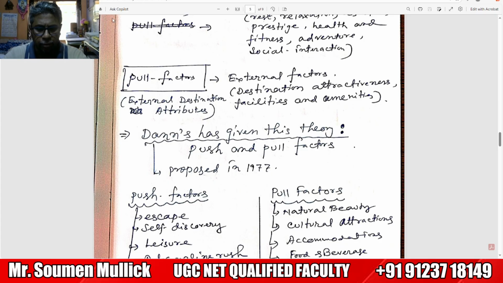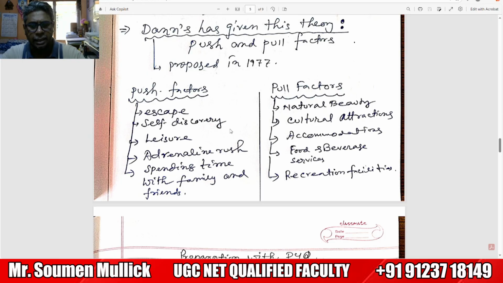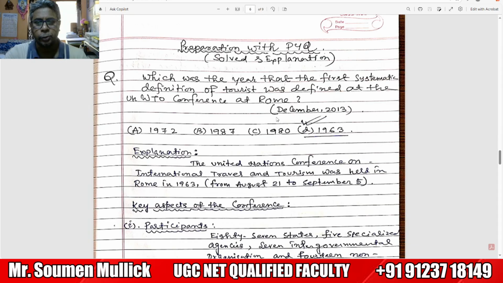So what are the push factors? The push factors are based on escape, self discovery, leisure activity, adrenaline rush, spending time with family and friends. This comes from internal. Pull factor is external: natural beauty, cultural attraction, accommodation, food and beverage service and recreational facilities. Now we move on to our next question.